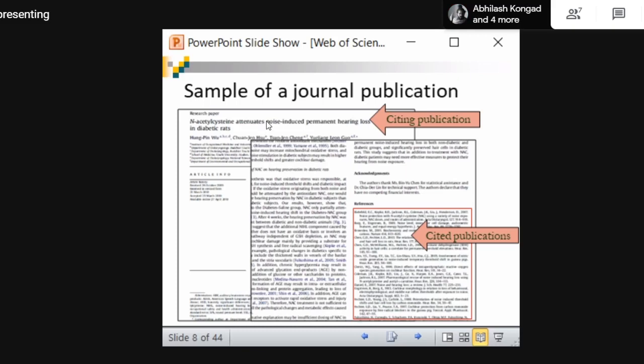So when you are writing a new article, when you are going to publish, this publication becomes a citing publication. So understand the difference. Citing means this particular title, if you are going to provide references in your article, is a citing publication. Whatever articles this particular article has referenced, as provided in its references, become cited publications. I hope you understood the difference between citing and cited publications.